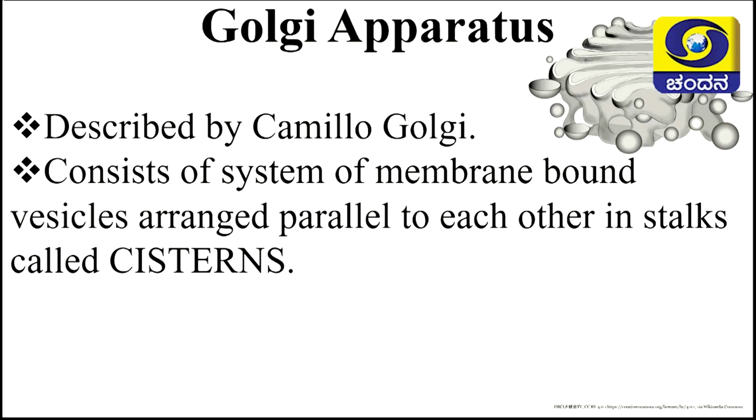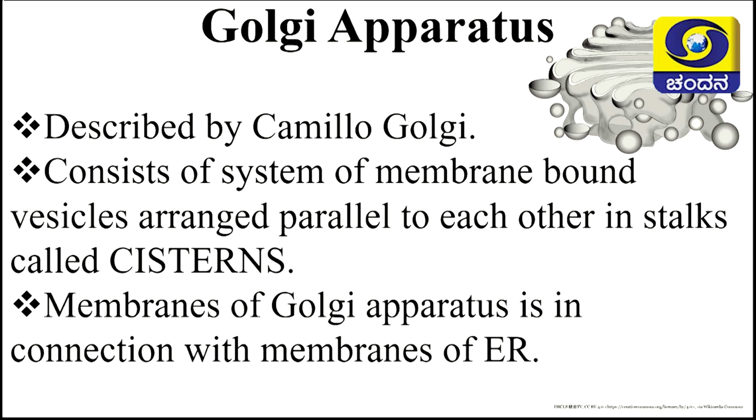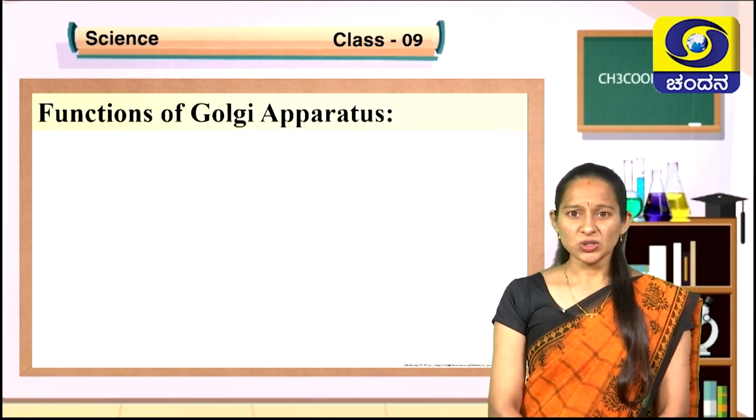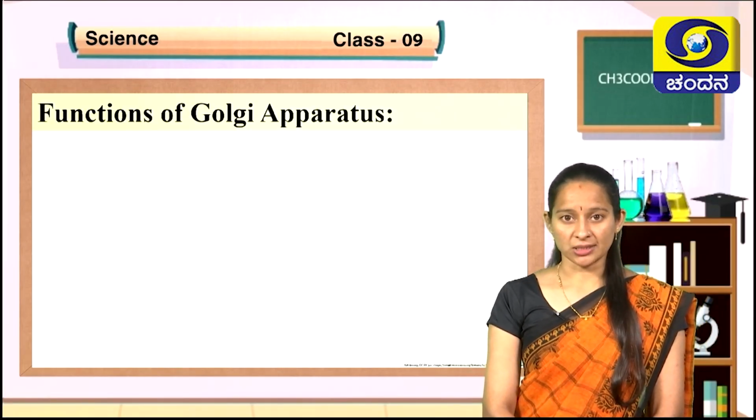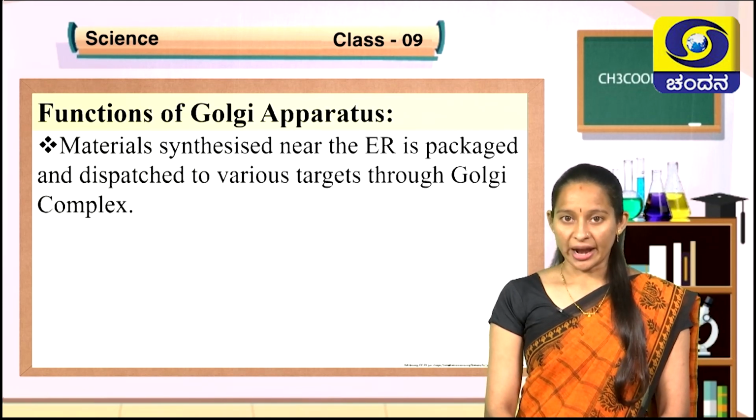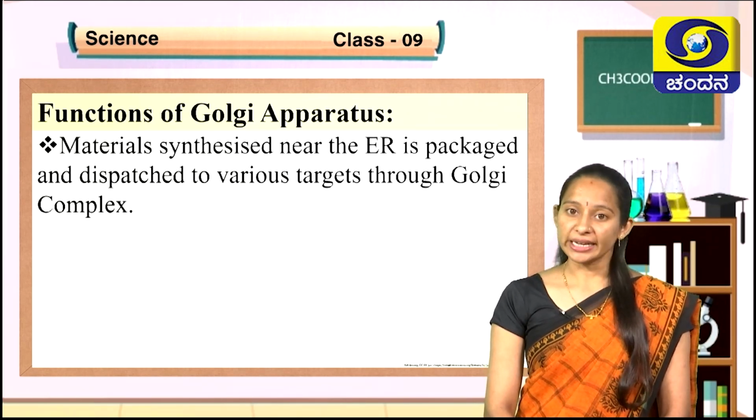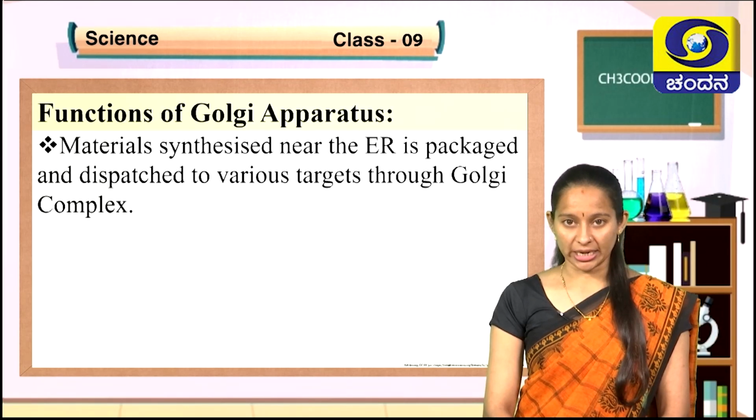Look at the structure, children. On the sides there are spherical structures which are called as vesicles. Membrane of Golgi apparatus is in connection with membrane of endoplasmic reticulum. That means Golgi apparatus are attached to the endoplasmic reticulum. Now let us know what are the functions of Golgi apparatus. Just before I said that Golgi apparatus is in connection with endoplasmic reticulum.